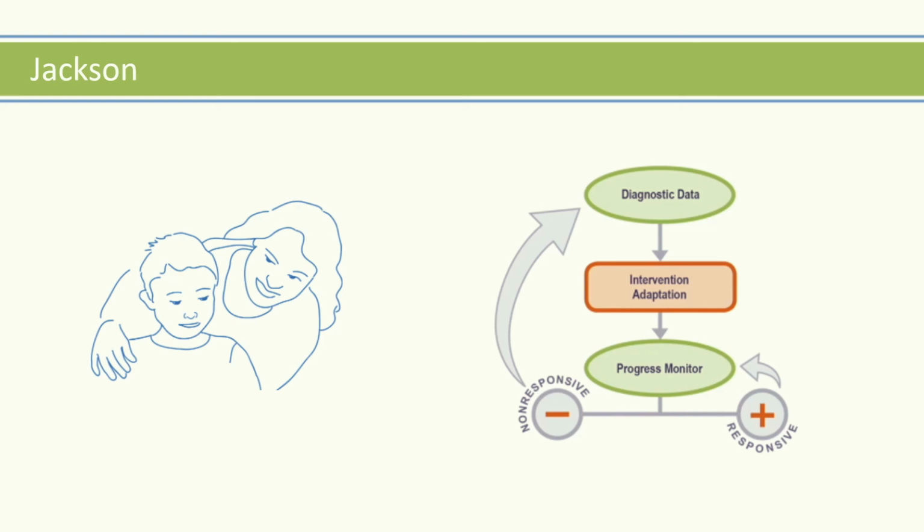If Jackson did not respond as expected to the additional adaptations, the team would return to the previous steps in the DBI process and conduct additional diagnostic assessments to further refine and individualize the intervention for Jackson. This continuous process will ensure that Jackson's unique learning needs are being addressed.